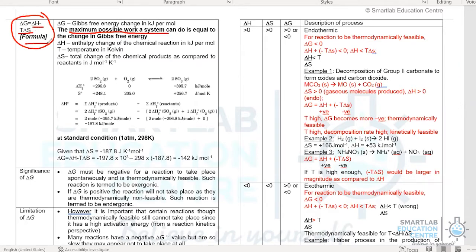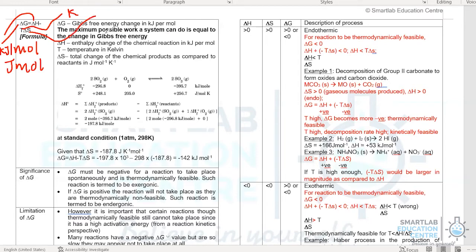This formula you have to memorize and it's not in the data booklet. Let me give an example as to how we can use that for our calculations. Before we deploy this formula to show how we can use it for calculations, we want to highlight that Gibbs free energy and your enthalpy change have the same unit, which is kilojoules per mole or joules per mole. In the case of T, the temperature must be in Kelvin.